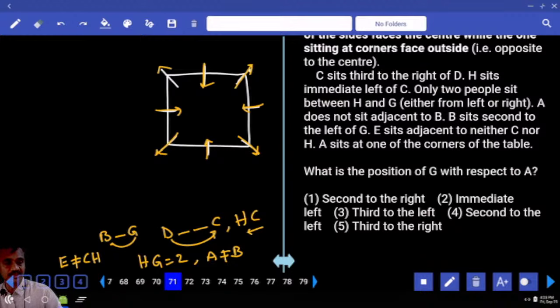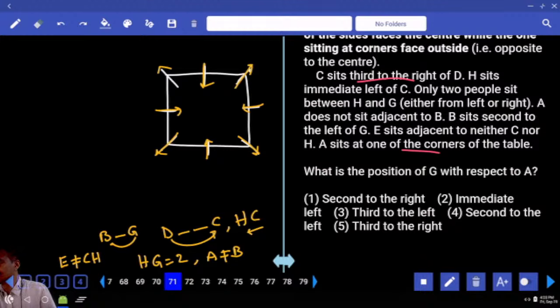And this information will be useful to eliminate the possibilities. And as of now it cannot be used. Then directly let us start with this one. C is third to the right of D. C is third to the right of D. How many possibilities we have? 2 possibilities. Clear?